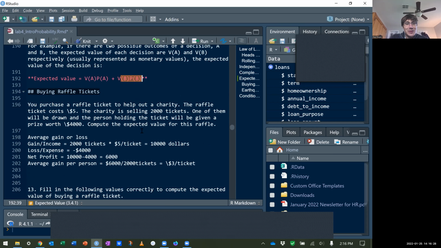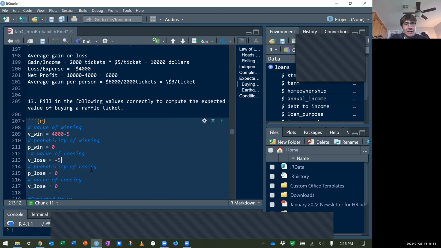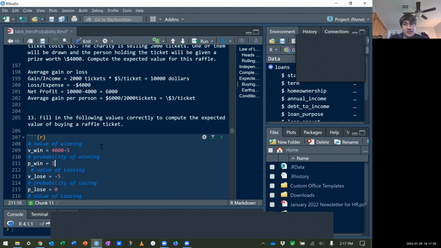Okay, so let's do the same problem using that framework. What's the value of winning? And this will be now from the perspective of the person buying the ticket. If they win, they get $4,000, right? But remember, you still spent $5, so we have to subtract 5 from that. What's the value of losing? It's just minus 5. You spent $5 and you don't get it back. And then what's the probability of winning? Remember, 1 out of 2,000 tickets wins. So it's 1 out of 2,000.